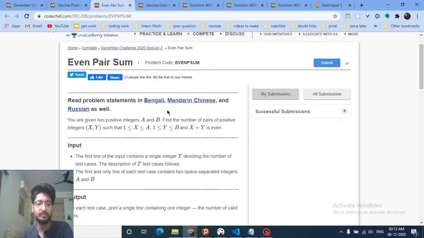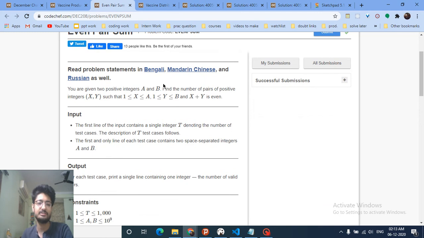The second problem is also very simple. You are given two positive integers A and B, and you have to find the number of pairs of positive integers X and Y such that X is between 1 and A, and Y is between 1 and B, such that X plus Y is even.